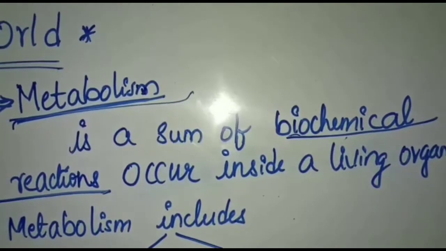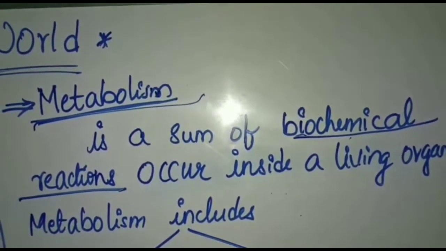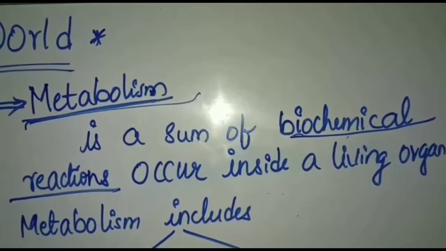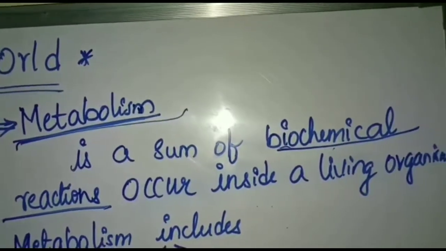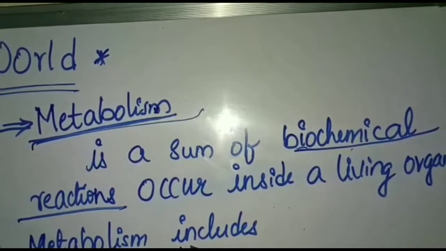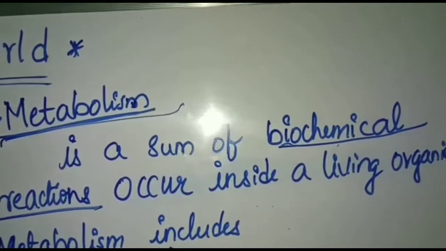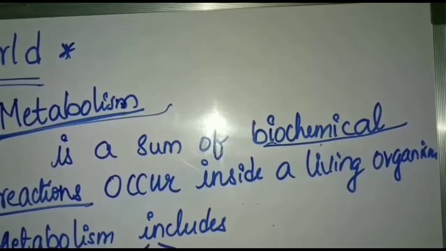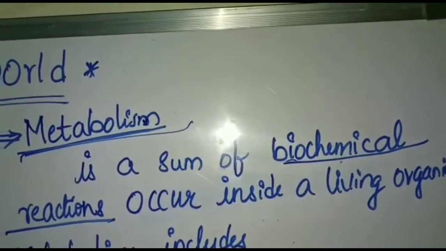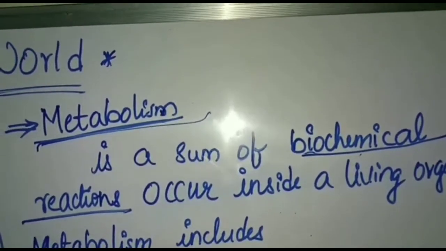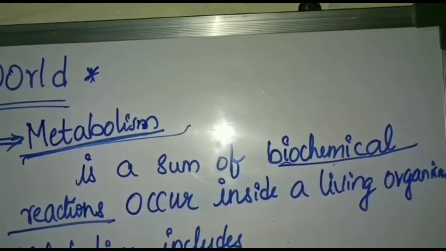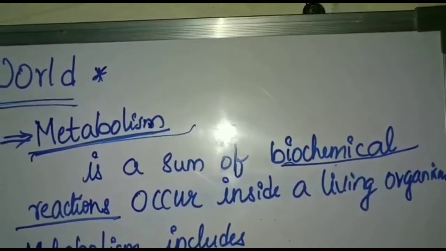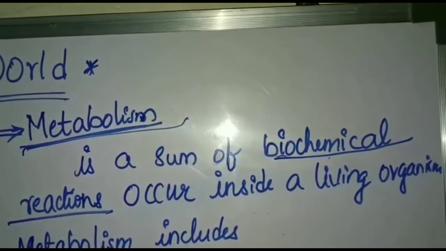In a cell there will be energy, proteins, and carbohydrates, and all of these require metabolic reactions. These metabolic reactions are called biochemical reactions. Bio means living, chemical means involving chemical things, so it is a biochemical reaction.